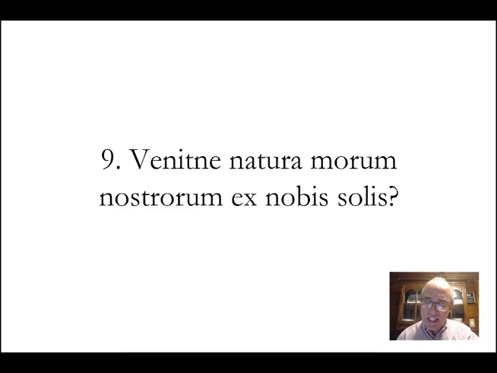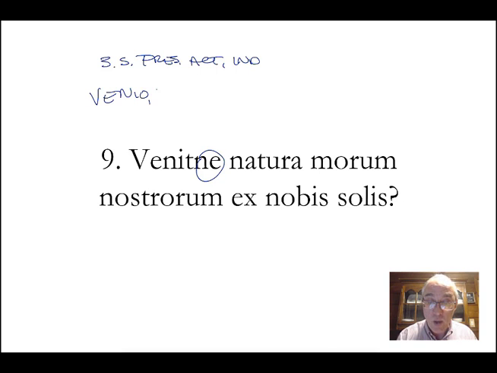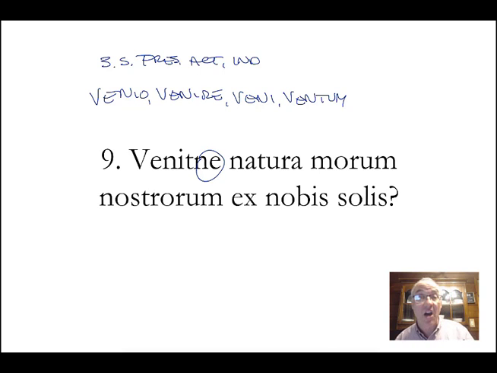Number 9. Venitne natura morum nostrorum ex nobis solis. Again, the question. Wheelock loading up the questions, but this is venit, third person singular, present, active, indicative of the verb venio, venire, veni, ventum. And it's does it come?